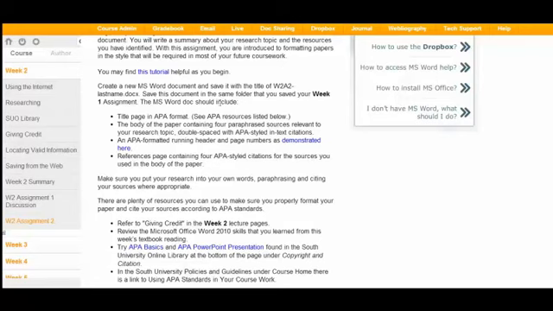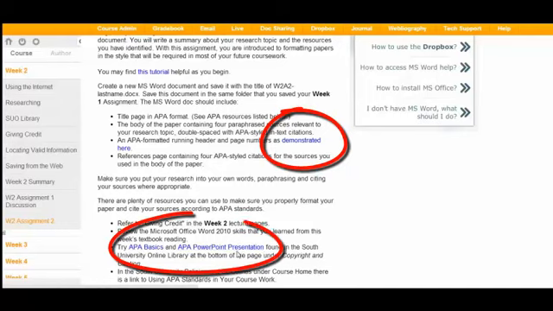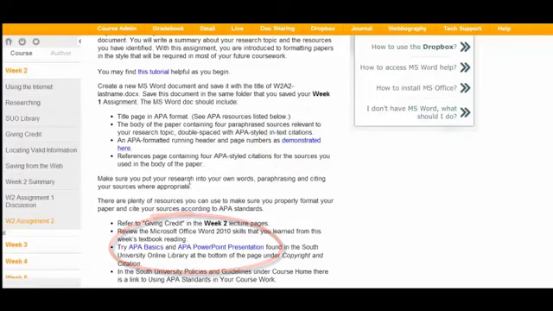So here's your assignment, and there are many, many helps. There's a tutorial here, there's APA formatting here, and here, and here. This one would be helpful in using Word for the referencing. What you're doing is you're having a title page. I'll show you what that looks like. Then the body of the paper, this isn't really a research paper.